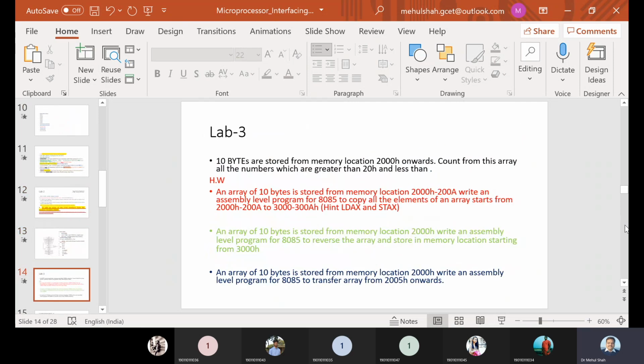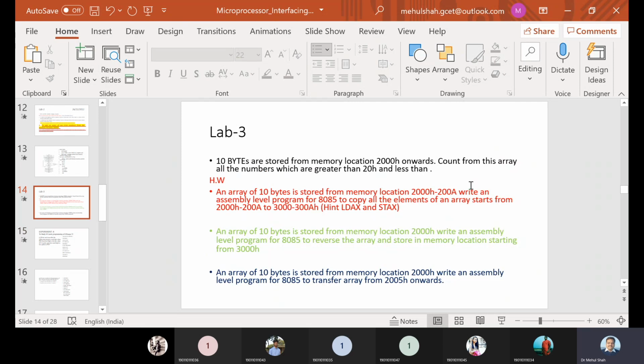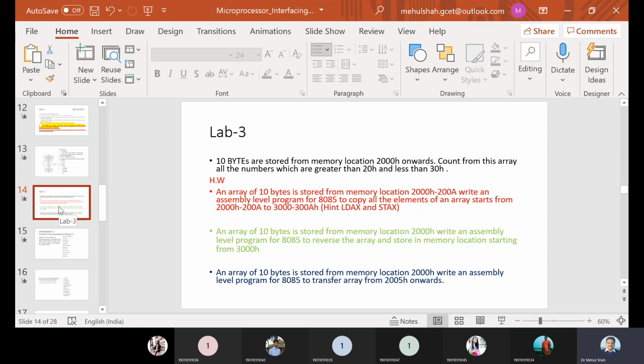Then third lab is also an 8085 program. In this lab, 10 bytes are stored in memory locations and you have to count the numbers which are greater than 20H and less than 30H. This type of program was there. This program and also other programs are there. So this is lab 3.